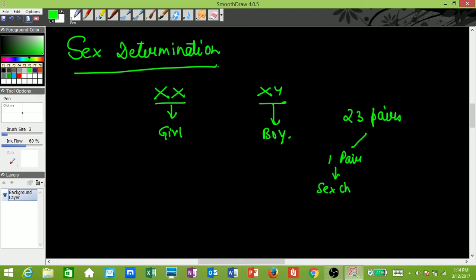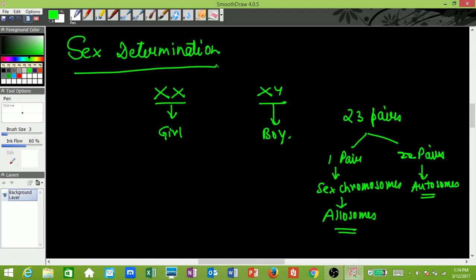This sex chromosome pair is also called allosome pair or allosomes. And the rest of the 22 pairs of chromosomes do not determine the sex of an individual, and they are called autosomes.